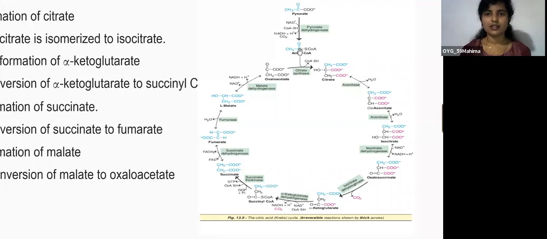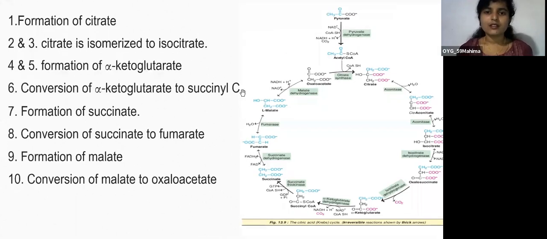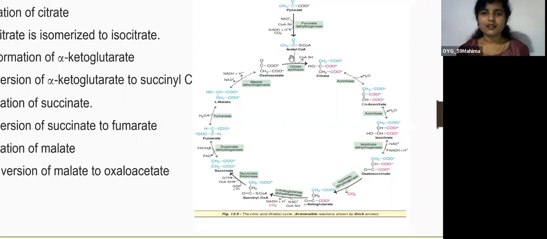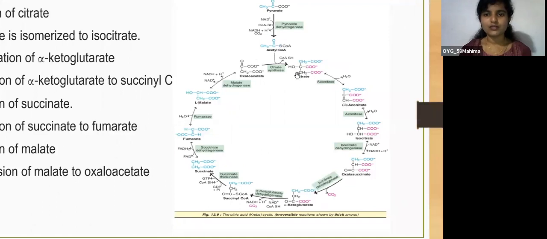This is the acetyl CoA. So now the first step is formation of citrate. Acetyl CoA and oxaloacetate, in the presence of the enzyme citrate synthase, form citrate. So this molecule acetyl and oxaloacetate under the enzyme citrate synthase forms citrate.